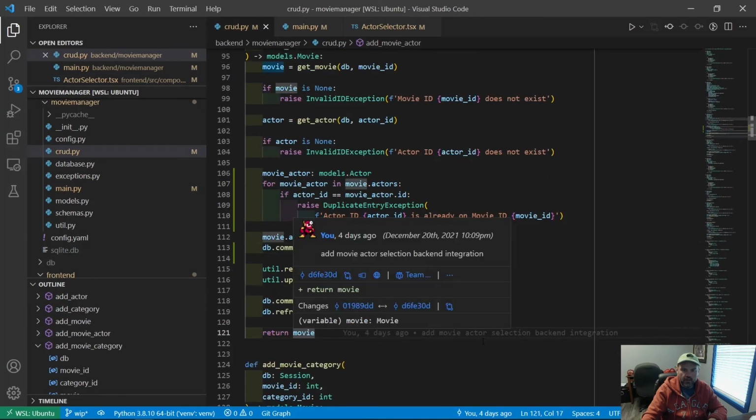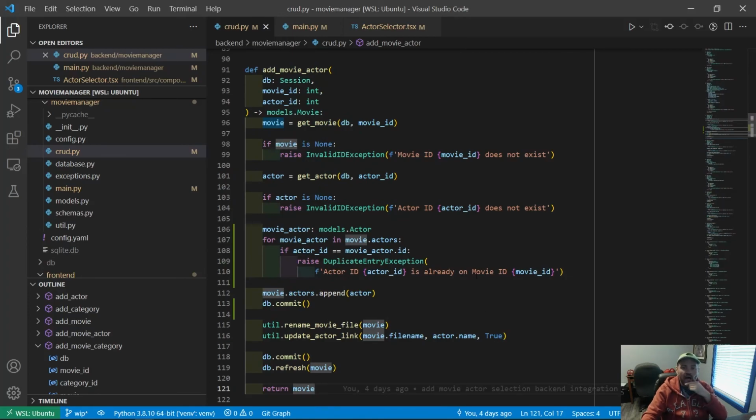So yeah. All right. So I'm going to add all of this to the add movie category and the delete movie category. It's going to be the exact same thing, just, you know, with a little bit different logic. But yeah, we'll make sure that you can't delete an actor that doesn't exist. So if we don't find them, we'll throw a 404 exception or something. So yeah. And that should all be good on that.